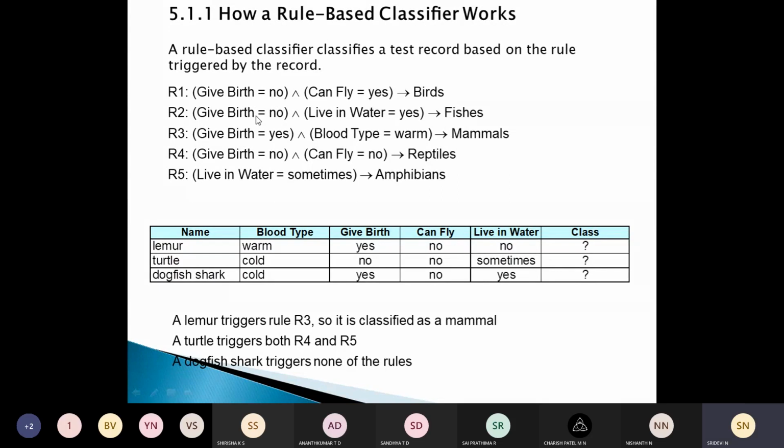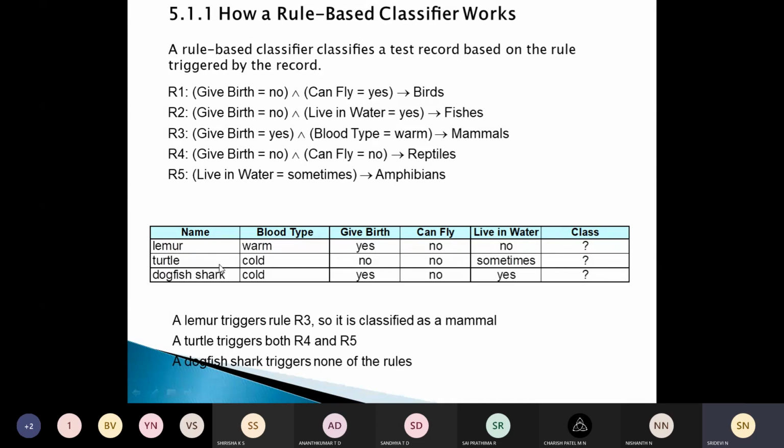If it cannot give birth and if it lives in water, then it's a fish. And if it is giving birth and if the blood type is warm, then it's a mammal. And if it cannot give birth and if it cannot fly, then it belongs to reptiles. And the last rule says that if it lives in water sometimes, then it is an amphibian.